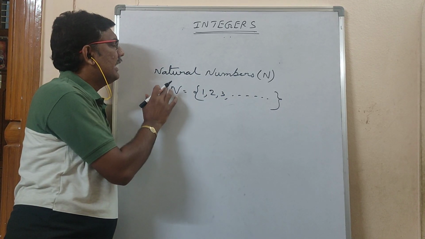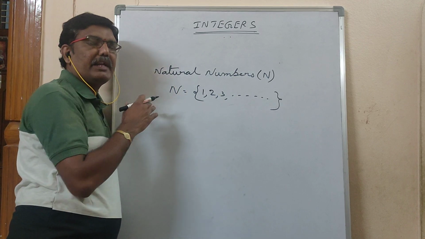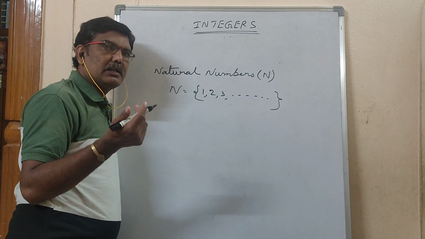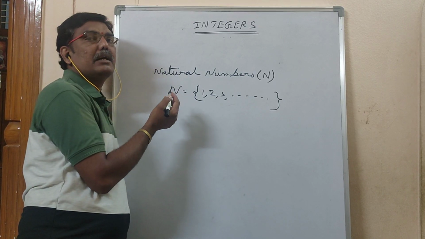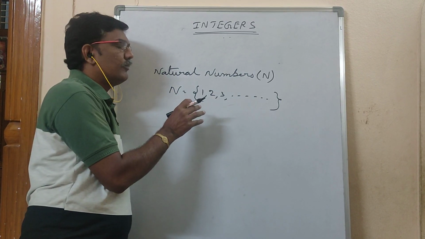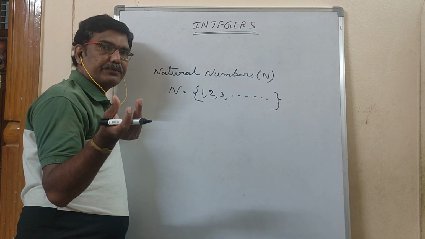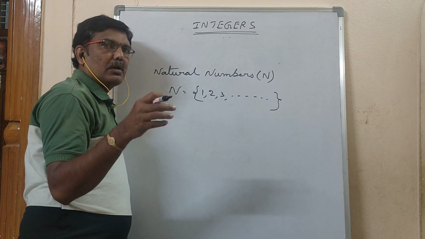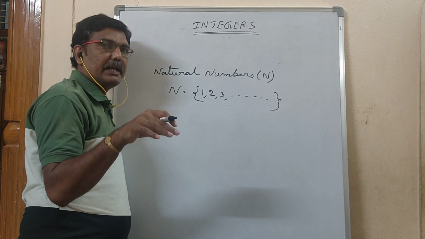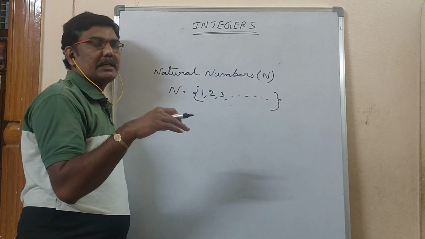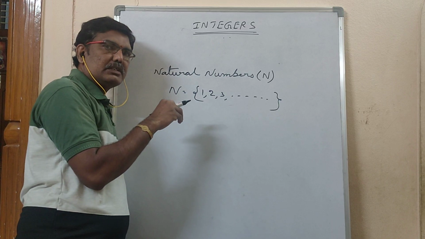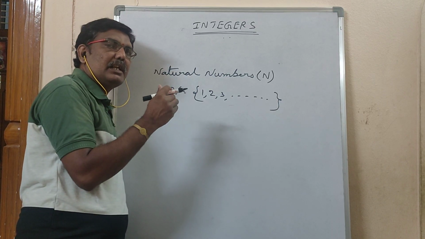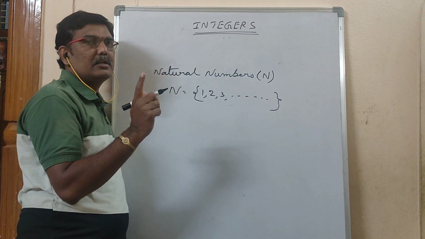So the natural numbers definition, if anyone asks, you have to say that they are the numbers which are useful for counting. See, some flowers are given to you and you want to count how many flowers are in that basket. For counting the flowers, you will start with the number 1 only.